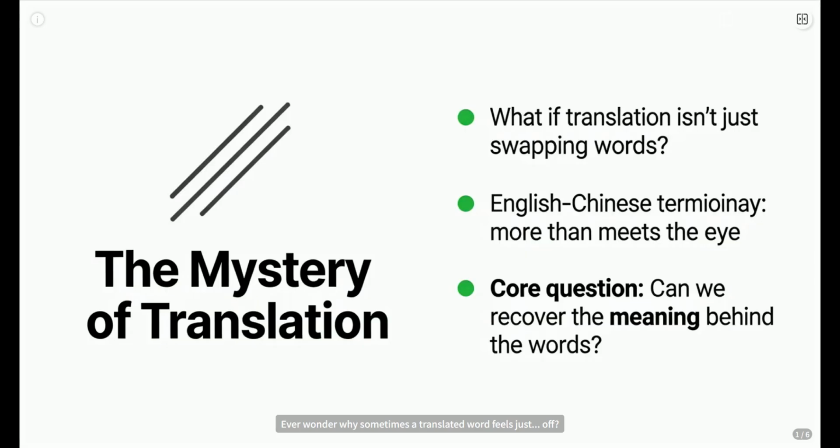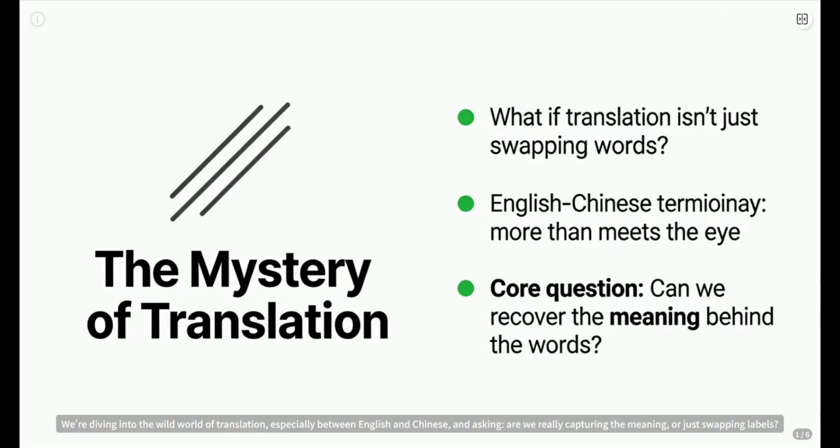Ever wonder why sometimes a translated word feels just off? Like it's missing its soul? That's the puzzle we're cracking today. We're diving into the wild world of translation, especially between English and Chinese, and asking, are we really capturing the meaning, or just swapping labels?